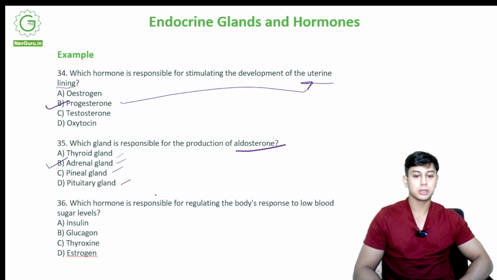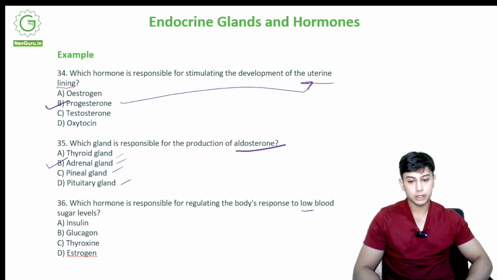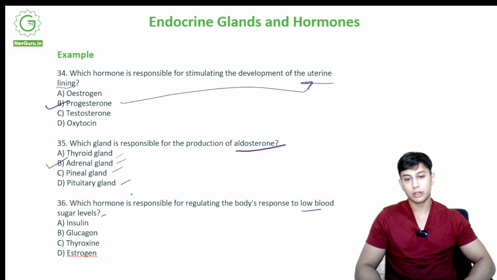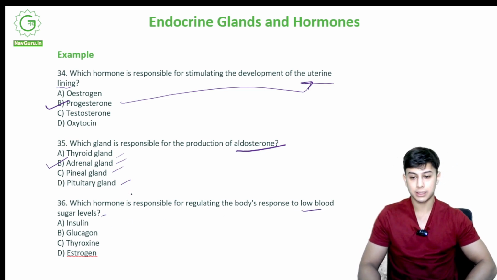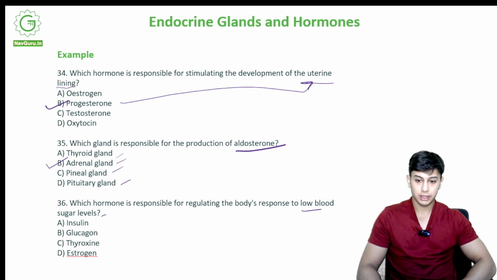Which hormone is responsible for regulating the body's response to low blood sugar level? So now my body has low blood sugar level. I want to increase it. What hormone will my body secrete? Insulin, glucagon, thyroxine, estrogen. It is B, glucagon.